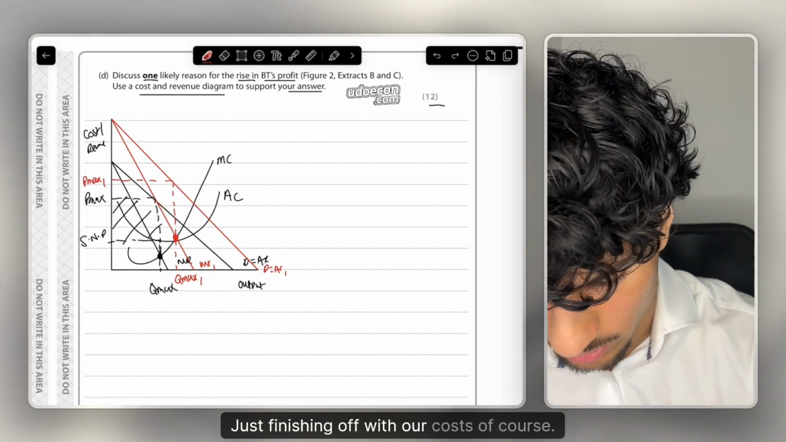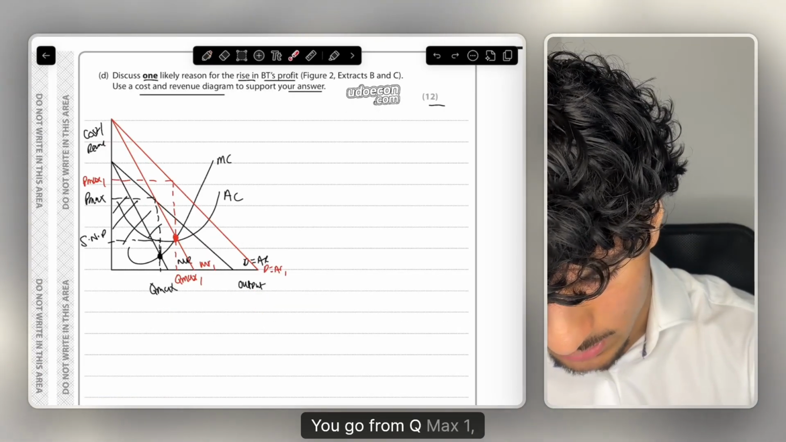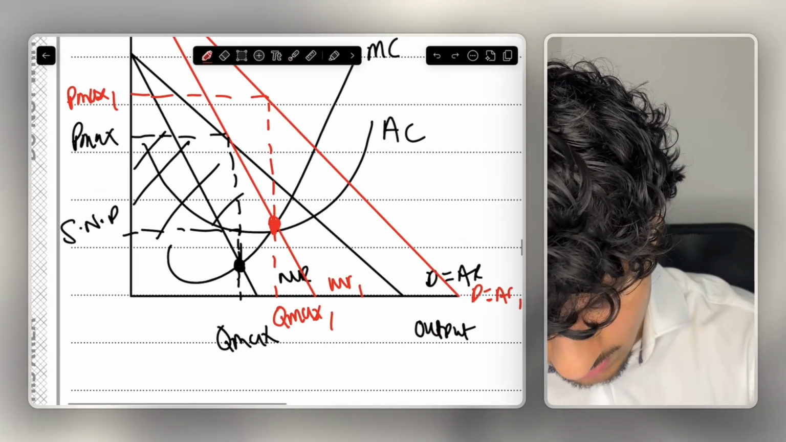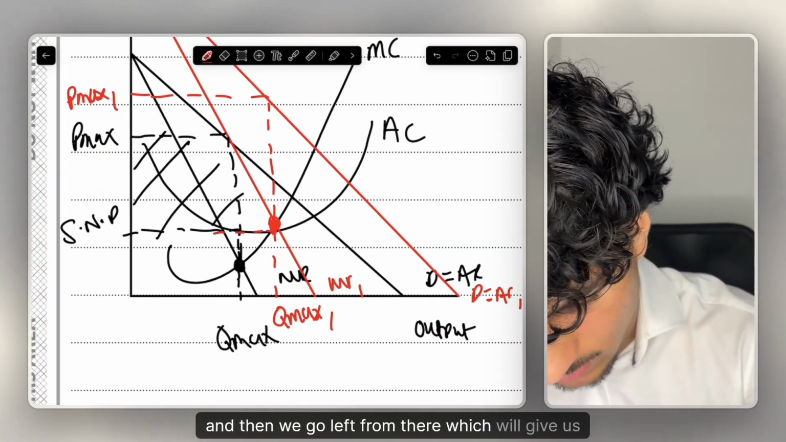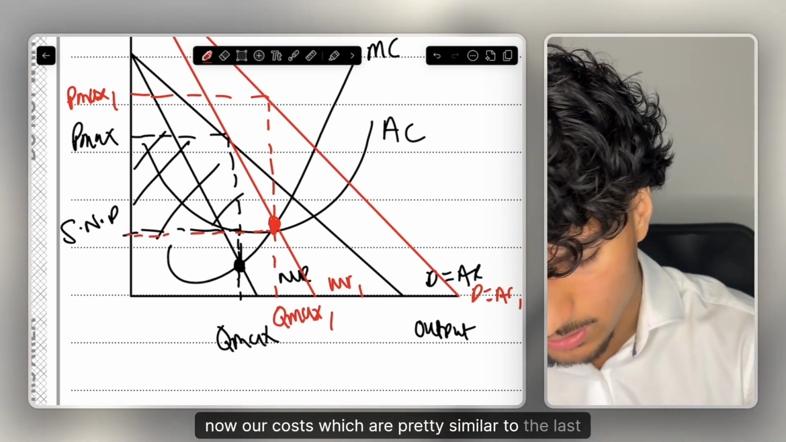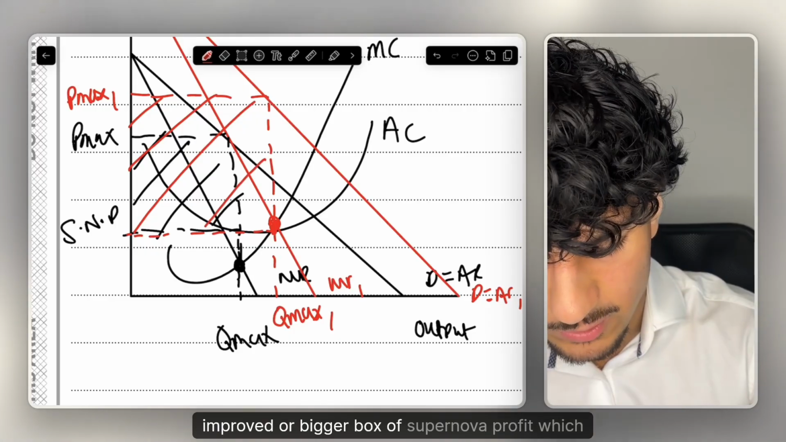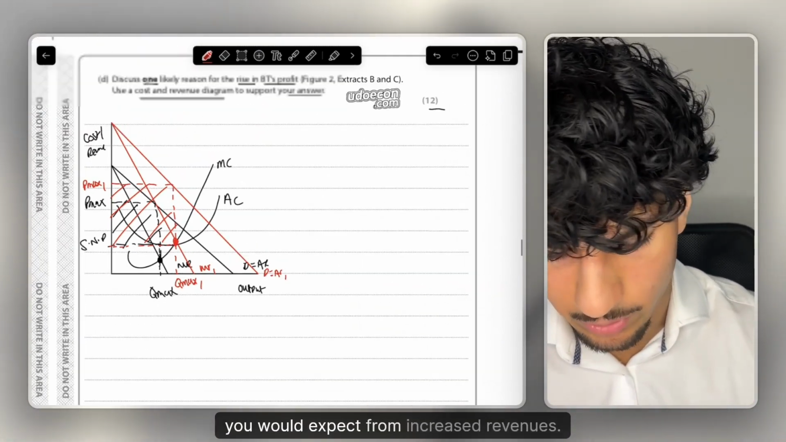Just finishing off with our costs, of course. So how do you find your costs? You go from Q max 1, keep going up until you hit your AC curve, which will be just about there, and then we go left from there, which will give us now our costs, which are pretty similar to the last ones. But now this would therefore mean this is our new improved or bigger box of supernormal profit, which you would expect from increased revenue.